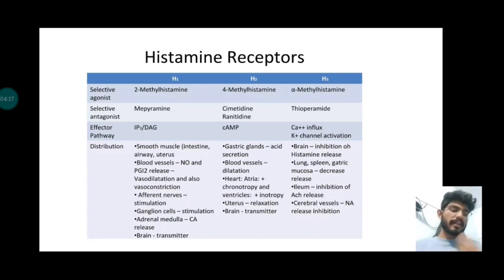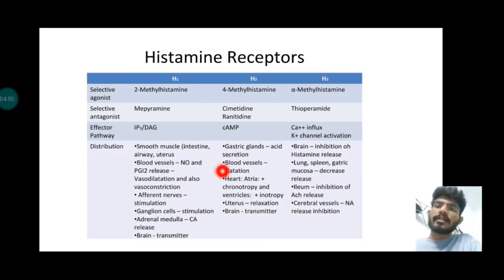But it depends where. If it acts on tunica media, it will lead to vasoconstriction. But if it acts on the endothelium, it will help in vasodilation. We'll look how. H1 receptors which act on vascular endothelium cause vasodilation by the release of endothelial derived relaxation factor, which is nitric oxide. So it will cause vasodilation.